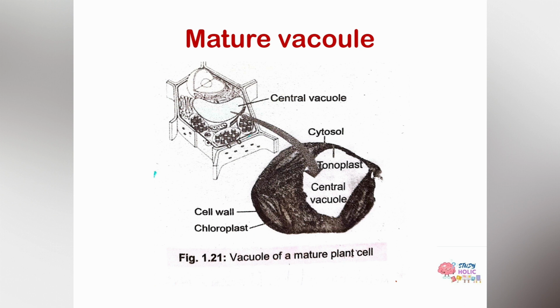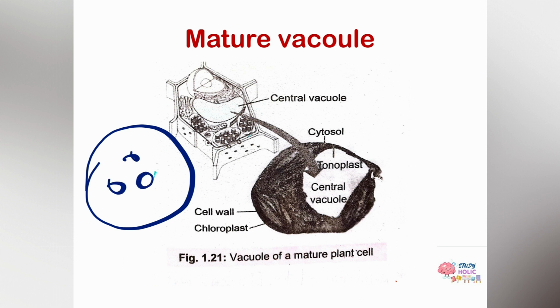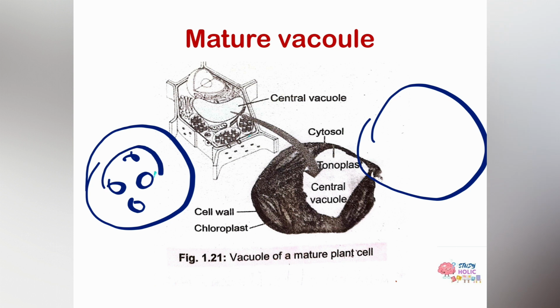Now let's discuss the mature plant cells. How are the vacuoles in mature plant cells? Here is a diagram of a mature plant cell, and this is showing the vacuole. I'll be explaining it. As I mentioned, the young plant cell has various small vacuoles, and in a mature plant cell these various small vacuoles combine and form a large vacuole, also known as the central vacuole, as you can appreciate over here.